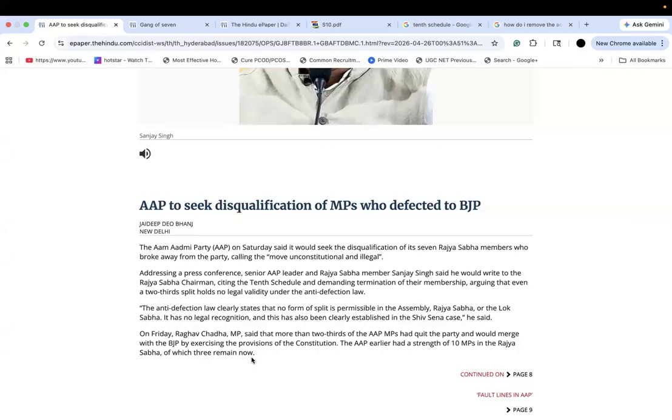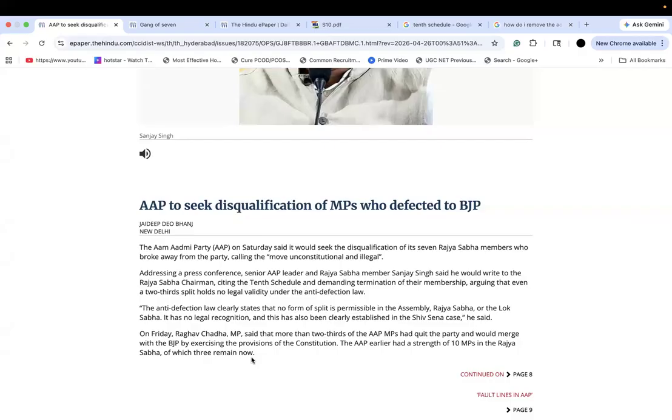All we understand from here is that there are just 7 MPs who broke off from AAP and now have joined BJP. That's the news, and the rest of it is all interpretation of how to look at this news. So this was this particular author's interpretation, Jaideep Dev Bhanj, in whatever word limit was given to him. He tried to make the most of it, and he's given you an article.